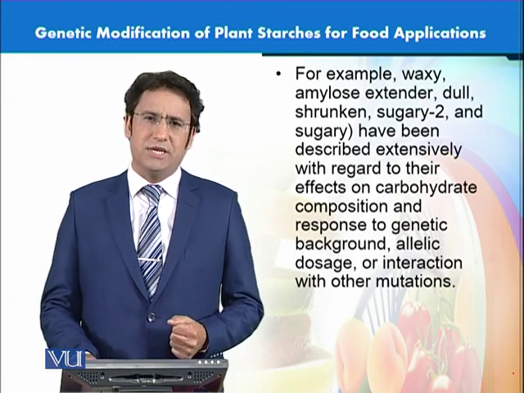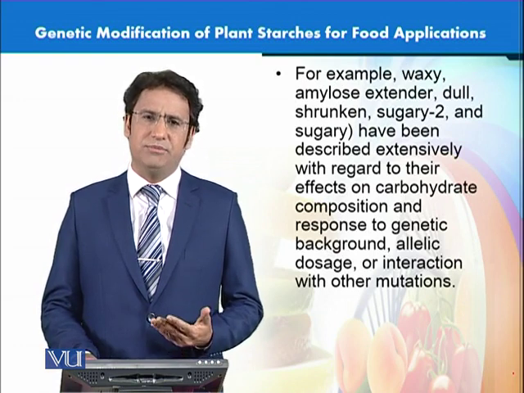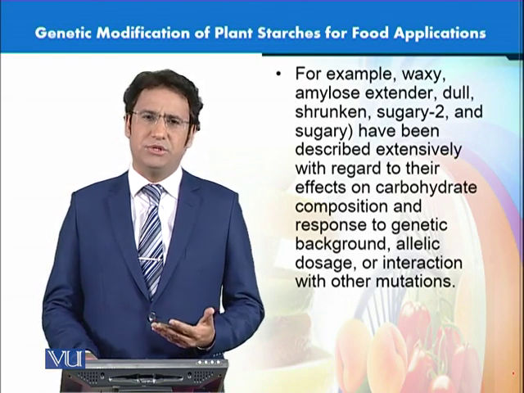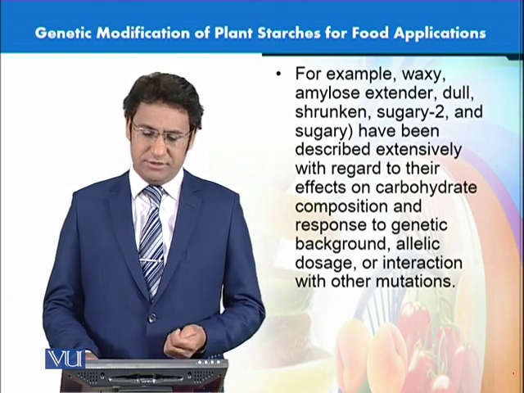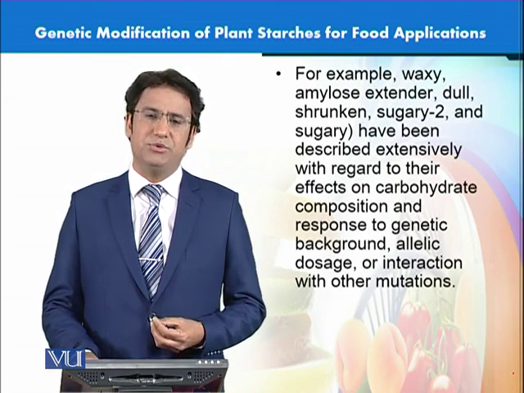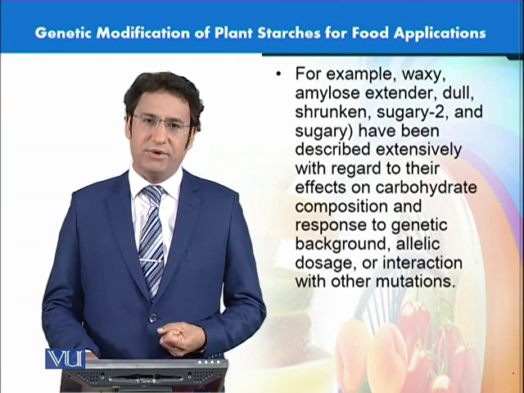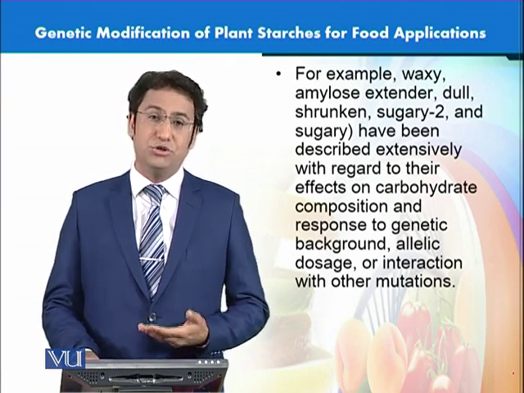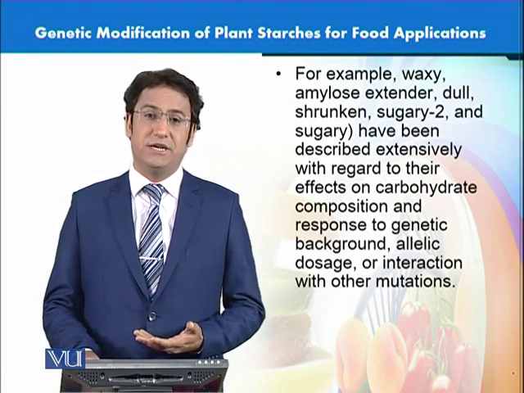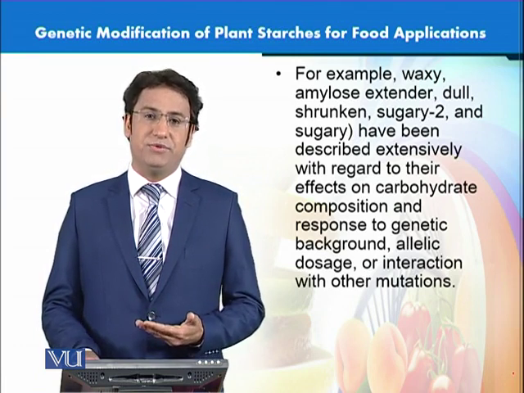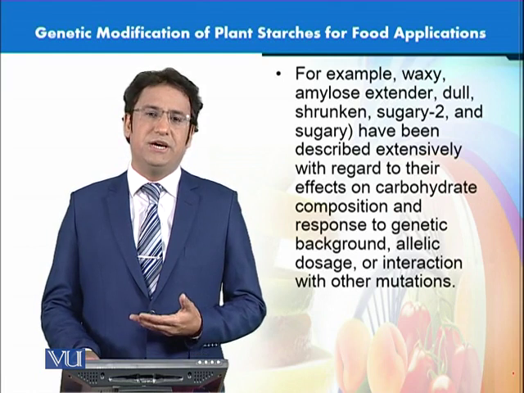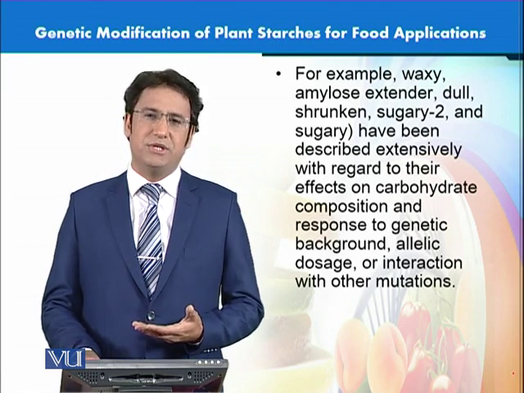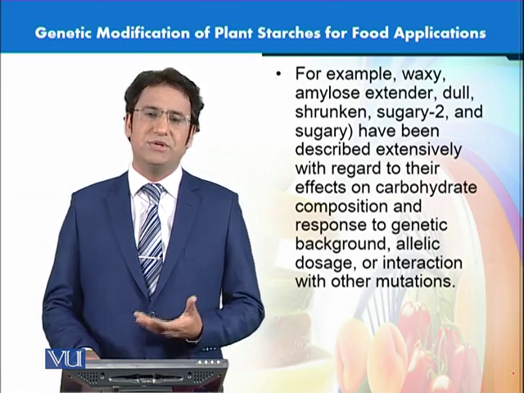For example, as I said, initially, before we knew anything about genes or alleles or DNA even, there were different kinds of mutants known, such as waxy or amylose extender or dull, shrunken or sugary. As the name suggests, these types of starches are named based upon the phenotypes of different seeds.